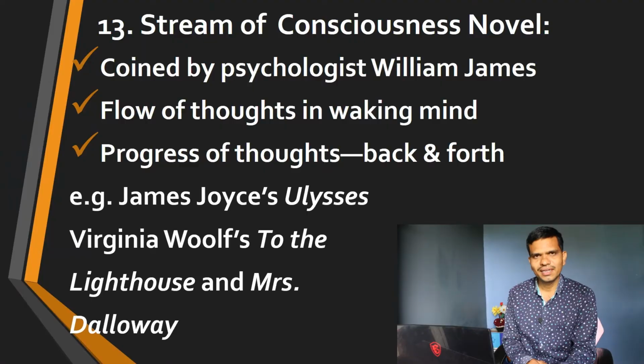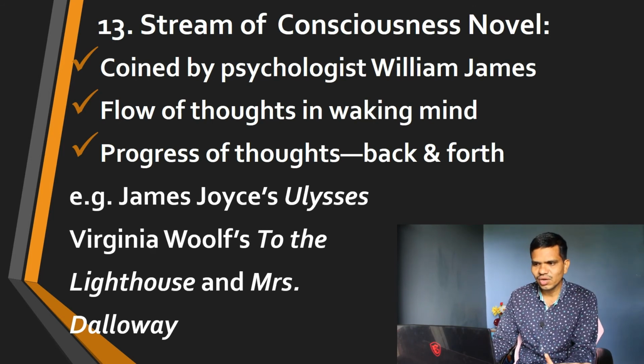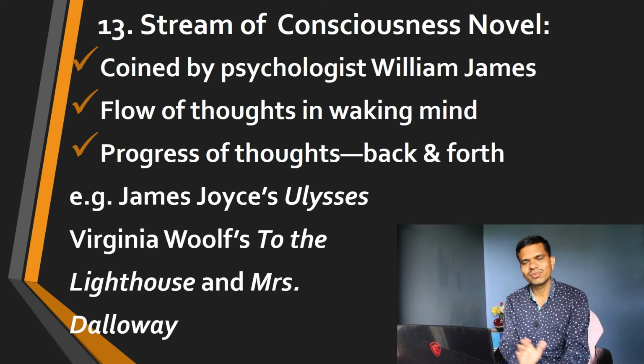Sometimes they think forward or they think backward. Most of the time there is no accurate line of their thinking, no solid kind of thinking in the mind of those characters. Sometimes these characters seem confused, they are unable to take decisions. So most of the time we find there is a dilemma in the mind of such characters, and they are stuck in a dilemma about what to do and what should not be done. And here we have very famous examples: James Joyce's Ulysses, Virginia Woolf's To the Lighthouse, and Mrs. Dalloway. So these are some of the examples of the stream of consciousness novel.